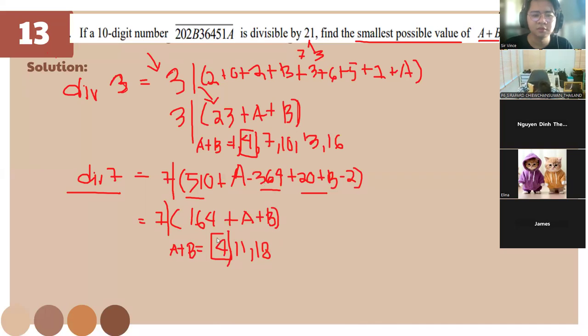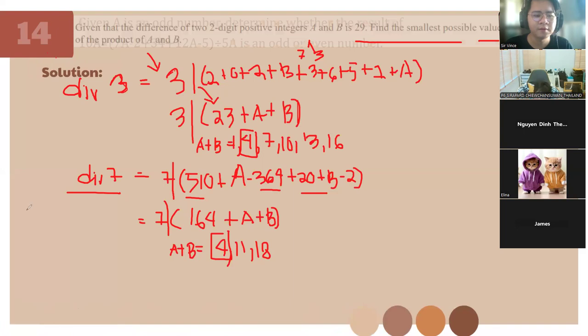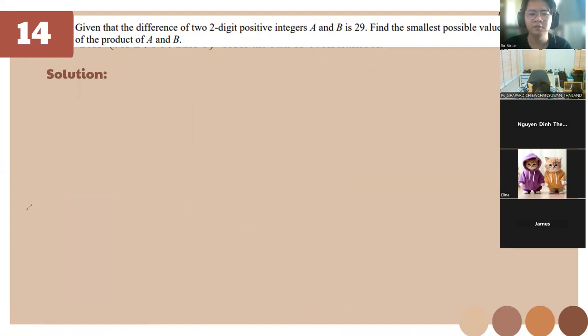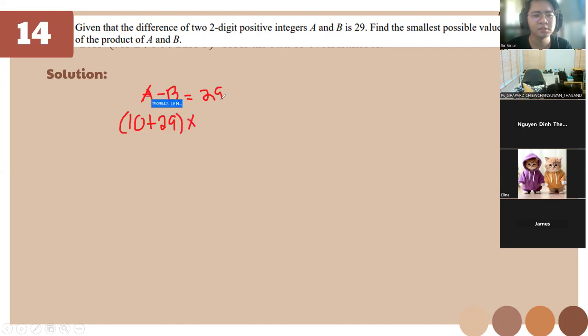So let's go over number 14. For this one, class, this should be easy. Given that the difference of the two-digit integers a and b is 29, so if a minus b is equal to 29, find the smallest possible value of the product of a and b. So this one we can just put 10 plus 29 times 10. Remember, it's two digits, so that's why I made this 10.